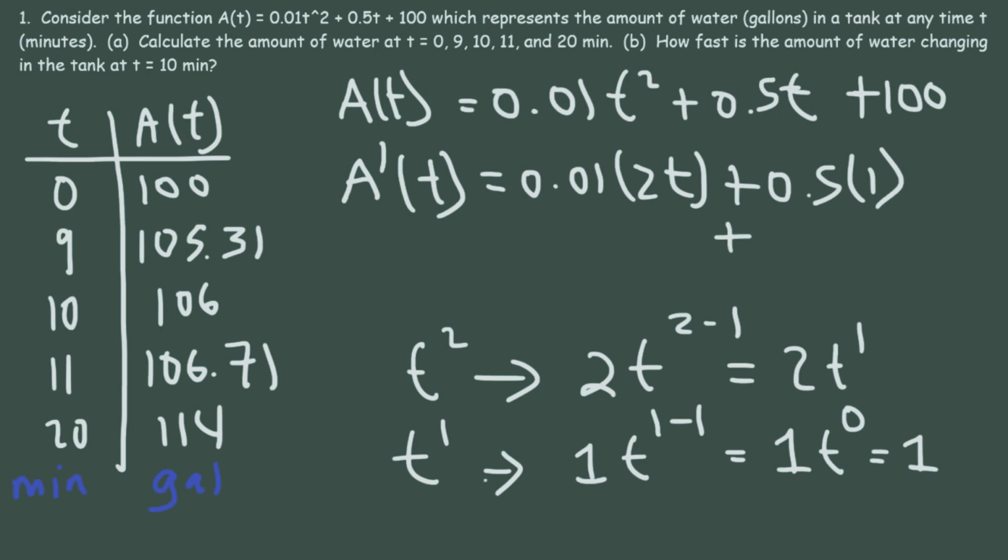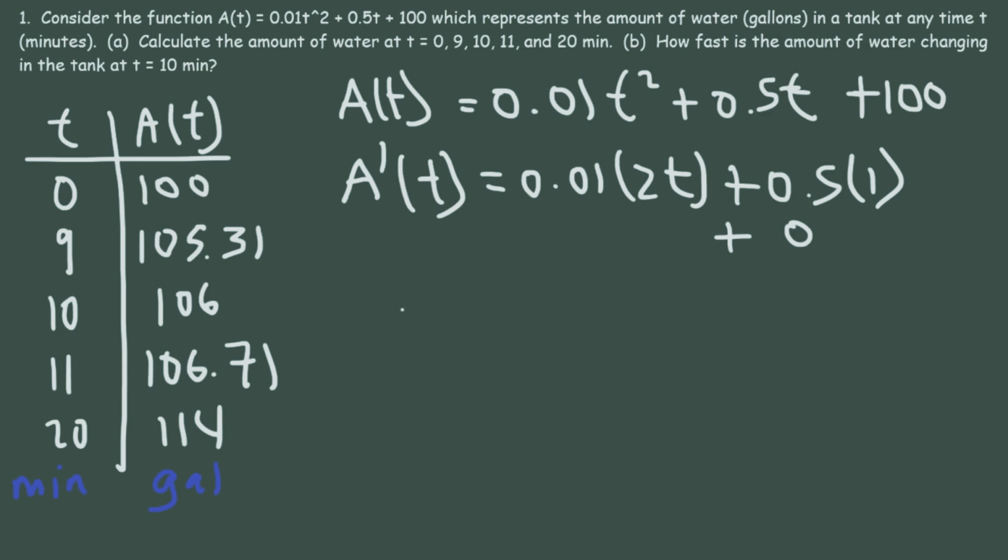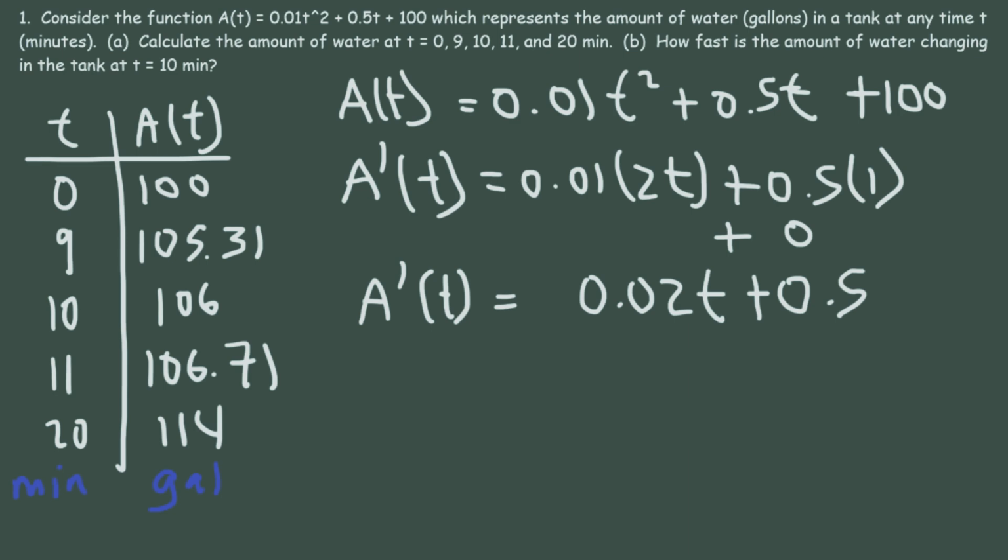Now what about the derivative of a constant, like 100? The derivative of any constant is 0. If you were to use the power rule, this would be 100 times 0, because you need to bring this to the front, and then it's going to be t to the 0 minus 1. 100 times 0, the whole thing is 0. So therefore, the derivative function is going to be A prime of t, which is 0.01 times 2, that's 0.02t, plus 0.5. So this is the derivative.